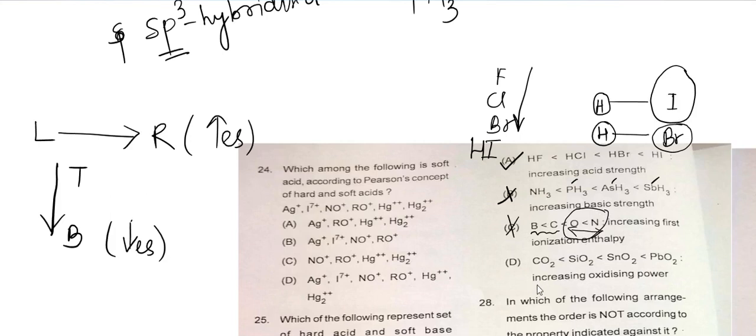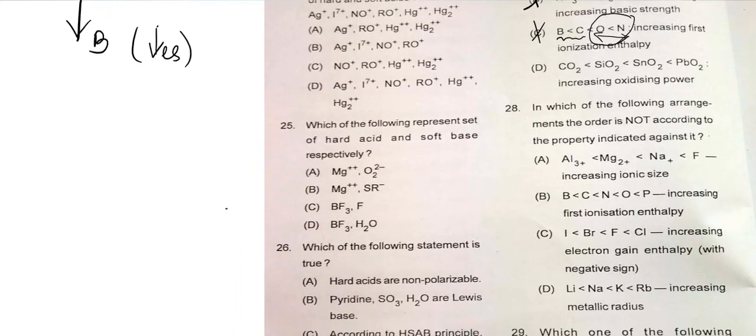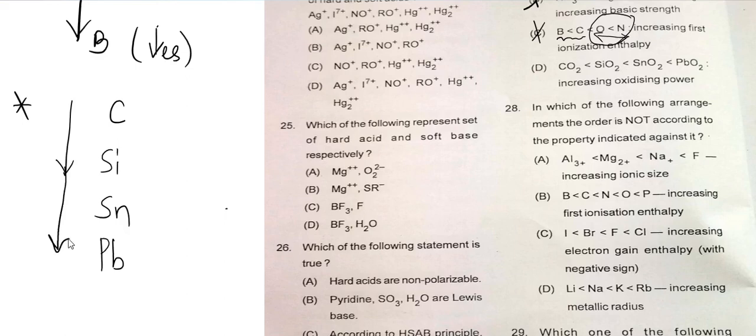So option D. Option D is increasing oxidizing power. Again, you have to know the trend of oxidizing power in the periodic table, and this is very basic. You have to know that. And the trend is when you move from top to bottom, that is from carbon, silicon, Sn, and lead, the metallic character increases.